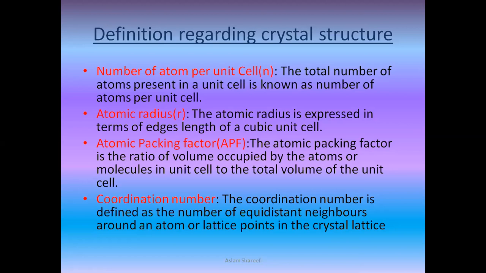The next one is atomic packing factor, APF. The atomic packing factor is the ratio of the volume occupied by the atoms or molecules in a unit cell to the total volume of the unit cell. And the last definition we'll check is the coordination number. Just now we have been through it with the slide. The coordination number is defined as the number of equidistant neighbors around an atom or lattice point in the crystal, as you have seen with the green and blue ones. Hope this point is clear to you all. If you have any doubt, you can come back to me.